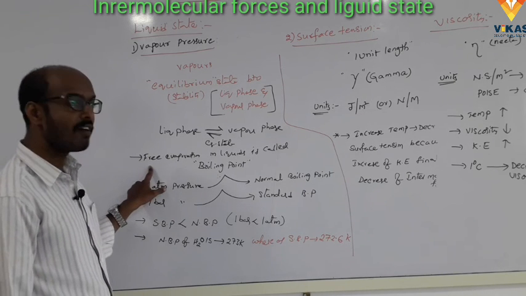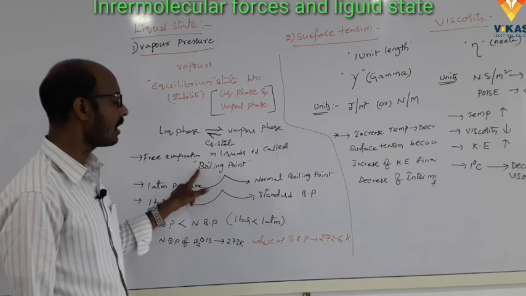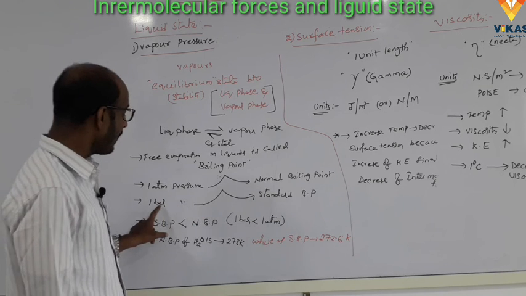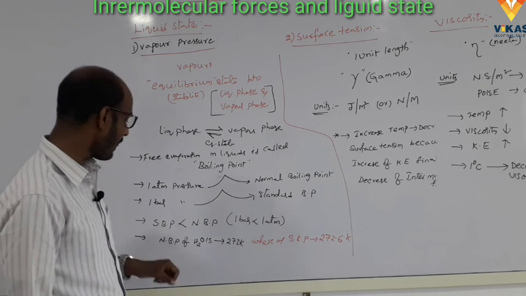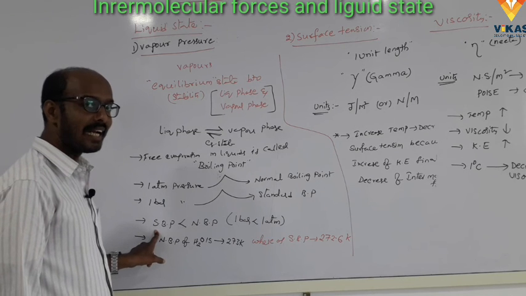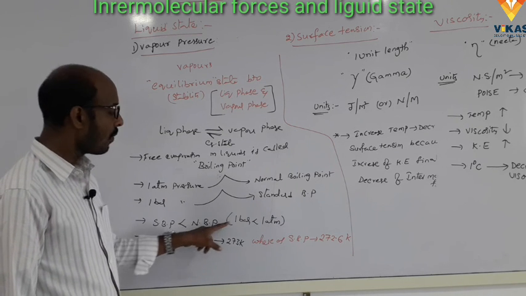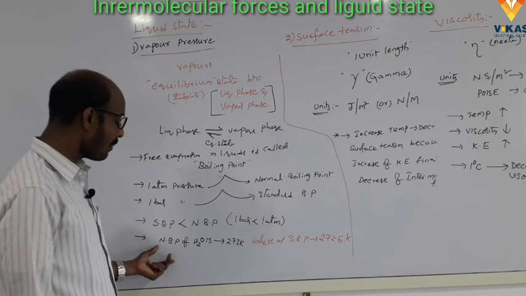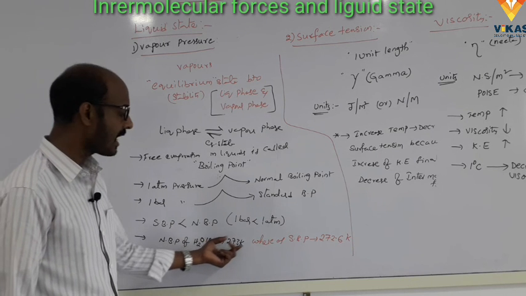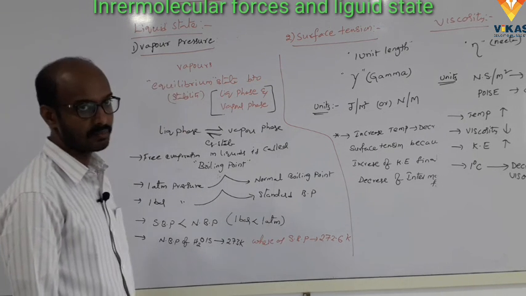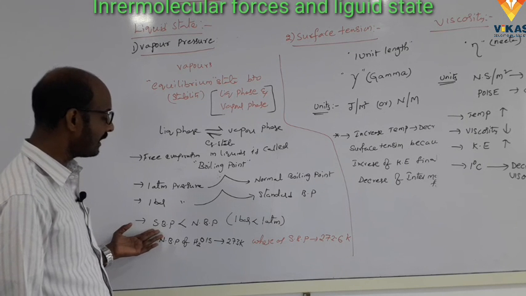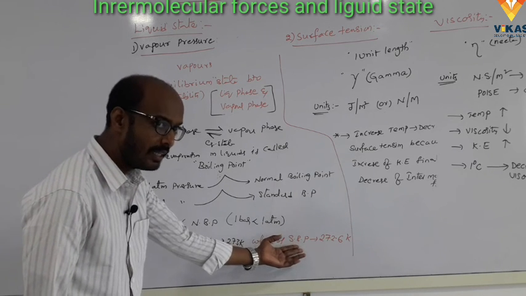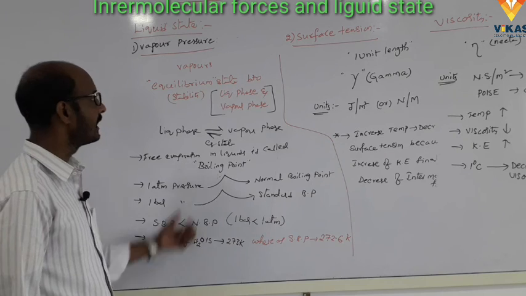Okay. The free evaporation available in the liquids is called boiling point. When atmospheric pressure is the pressure, the boiling point is called normal boiling point. At 1 bar pressure, the boiling point is called standard boiling point. Standard boiling point is slightly less than the normal boiling point, because 1 bar pressure is less than 1 atmosphere pressure. For example, the normal boiling point of water is 273 Kelvin and the standard boiling point of water is 272.6. It is clear that the standard boiling point is less than the normal boiling point. That is the vapor pressure.